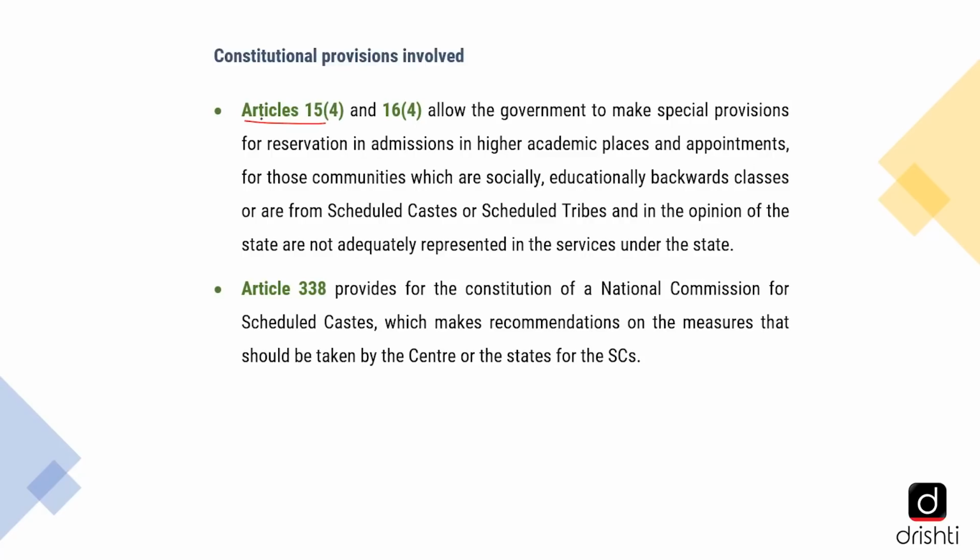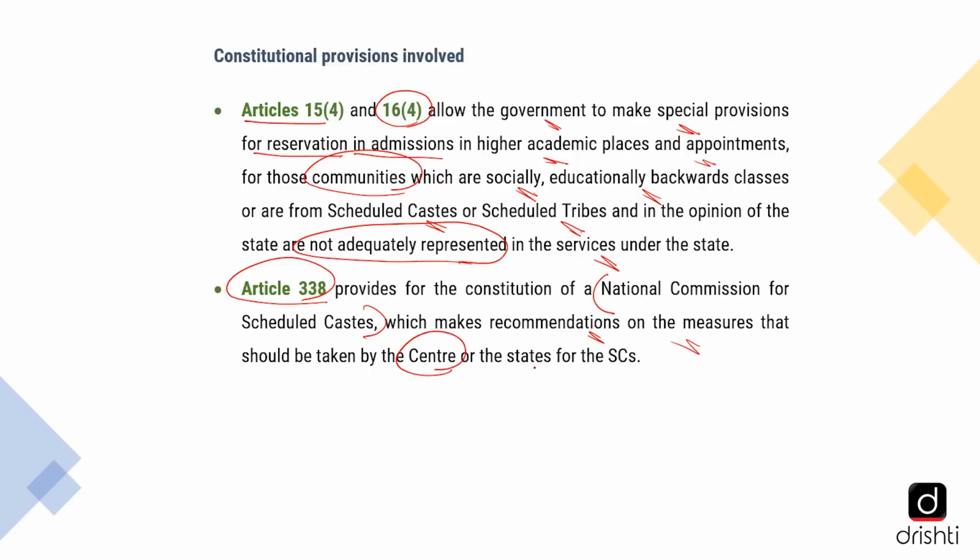Clause 4 of Article 15 and Clause 4 of Article 16 technically allow the government to make special provisions for reservation in admissions in higher academic places and appointments for those communities which are socially and educationally backward classes or are from scheduled castes or scheduled tribes and, in the opinion of the state, are not adequately represented in the services under the state. Also, Article 338 provides for the constitution of a National Commission for Scheduled Castes, which makes recommendations on the measures that should be taken by the center or the states for the SCs.